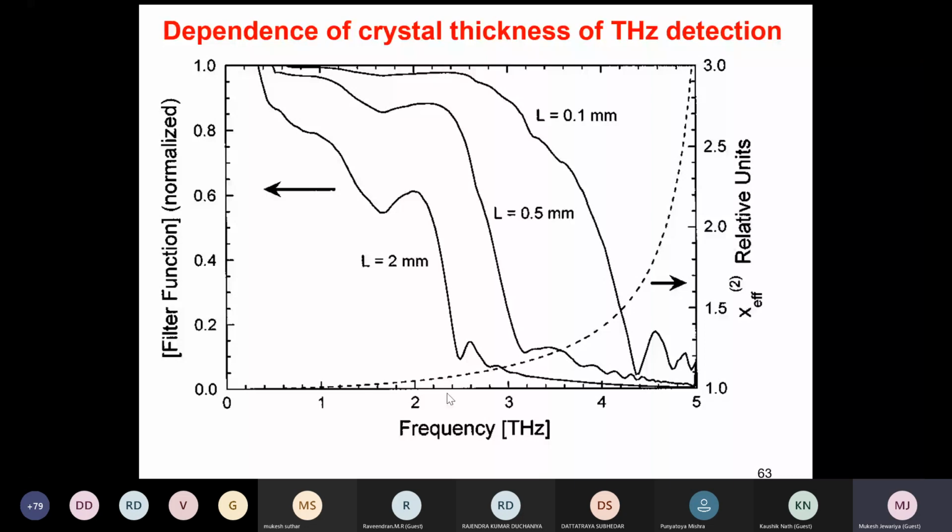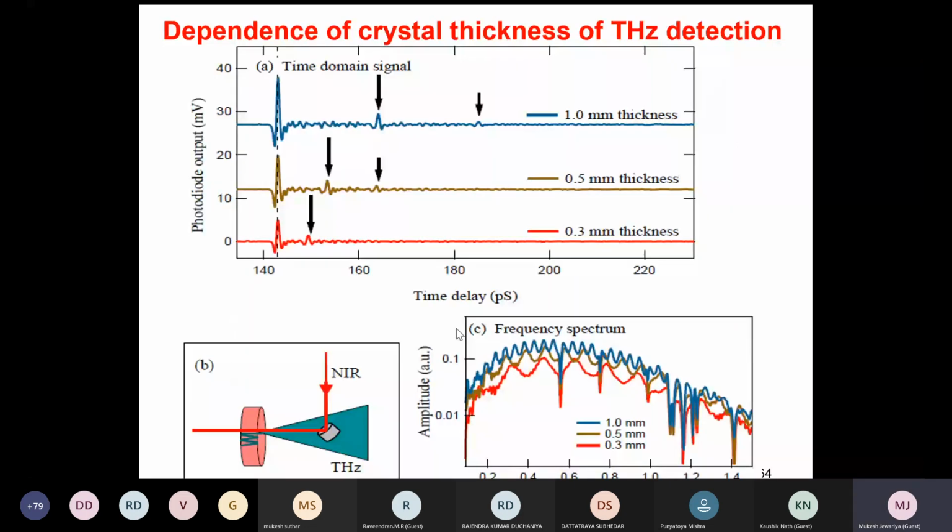Okay, so you see, when you use very thick crystal, you will get many Fabry Perot. Fabry Perot, you know Fabry Perot? Means when you shine a pulse on some crystal, due to different layers, some part gets reflected back, and then from that surface they will come again back. But when you use very thin, you will get single Fabry Perot, and this Fabry Perot will enhance your bandwidth.